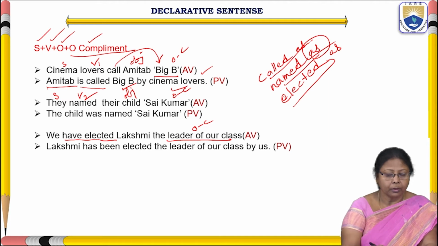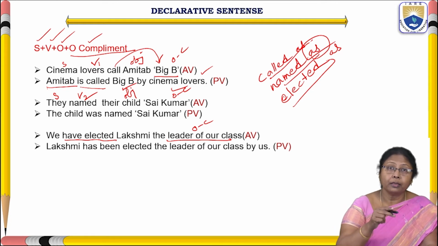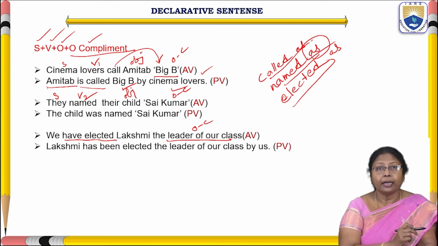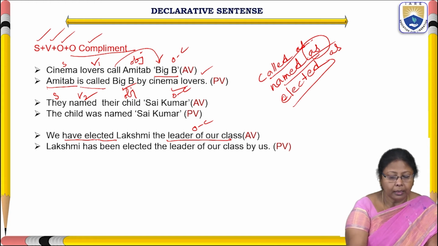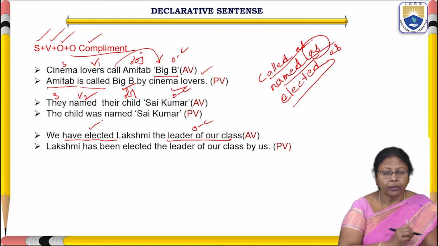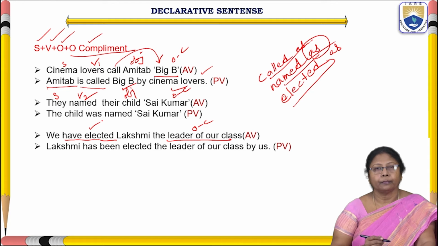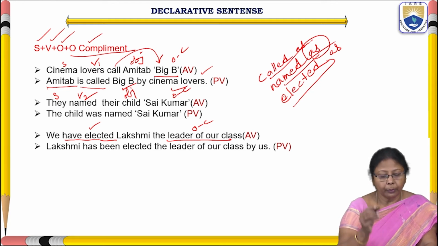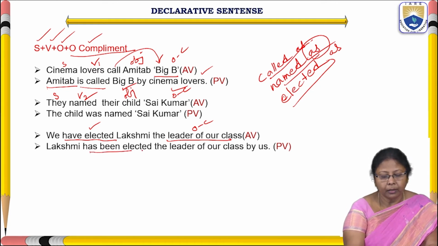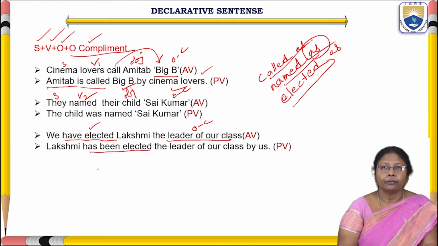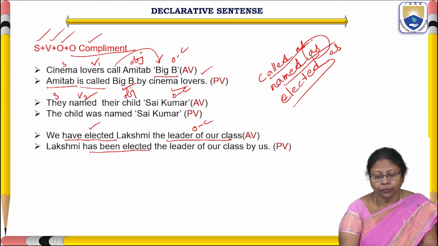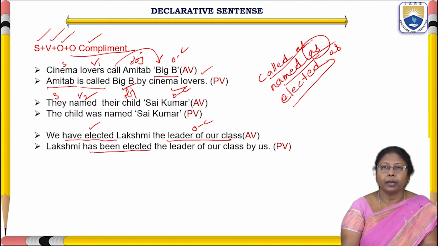So when we change this into passive voice, has elected is present perfect tense, and that will be changed to has been elected. Lakshmi has been elected the leader of our class by us.